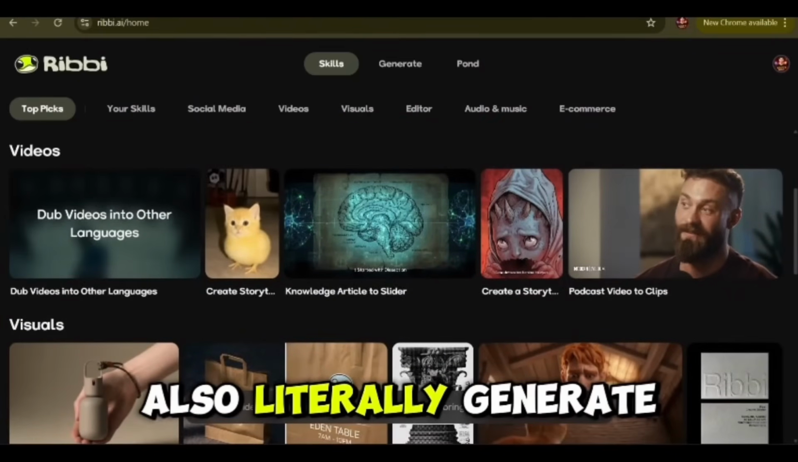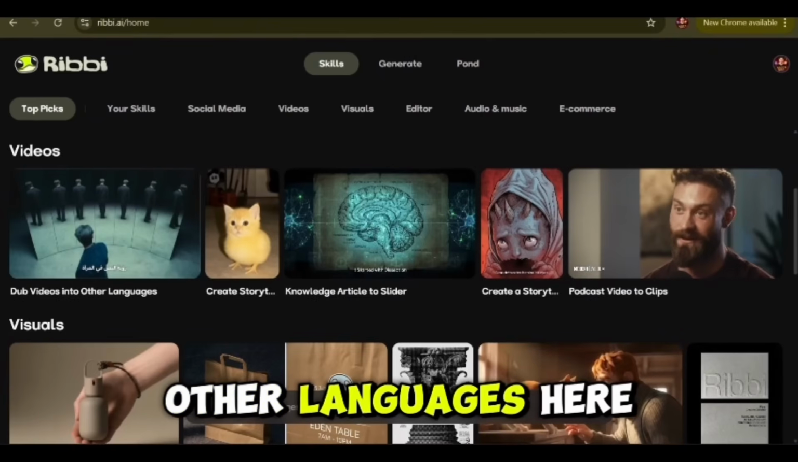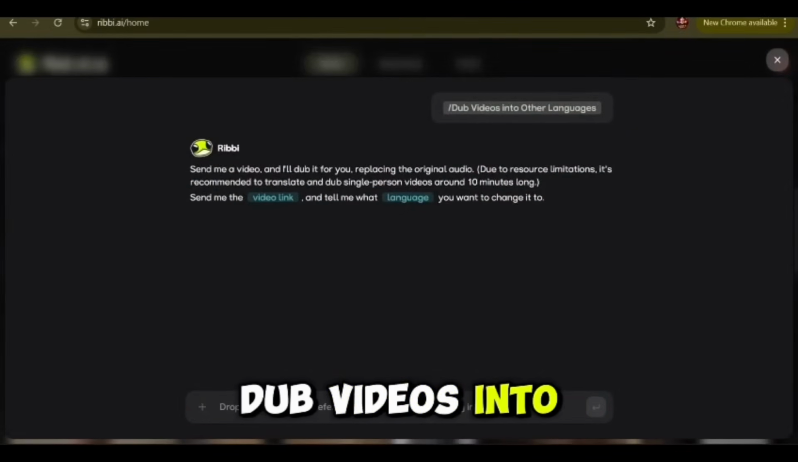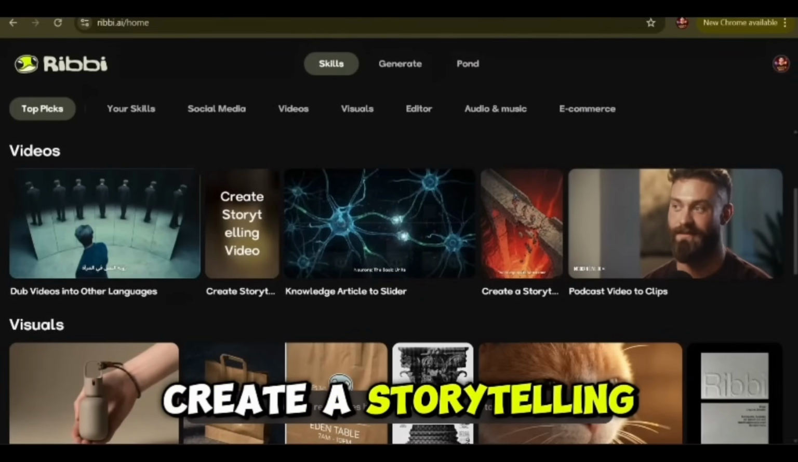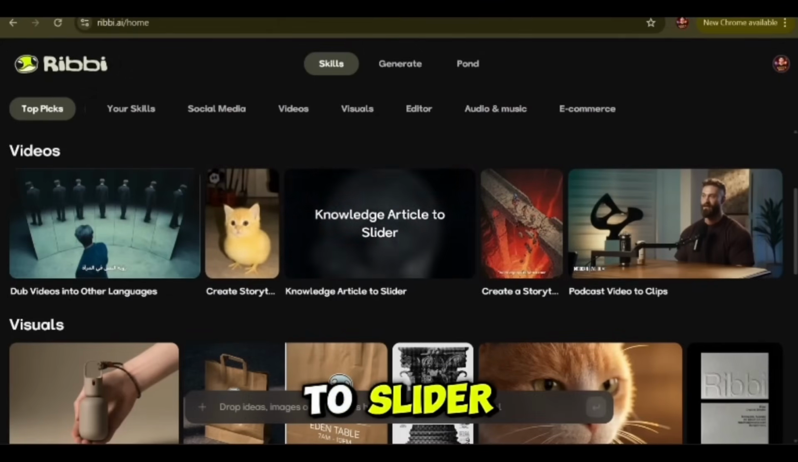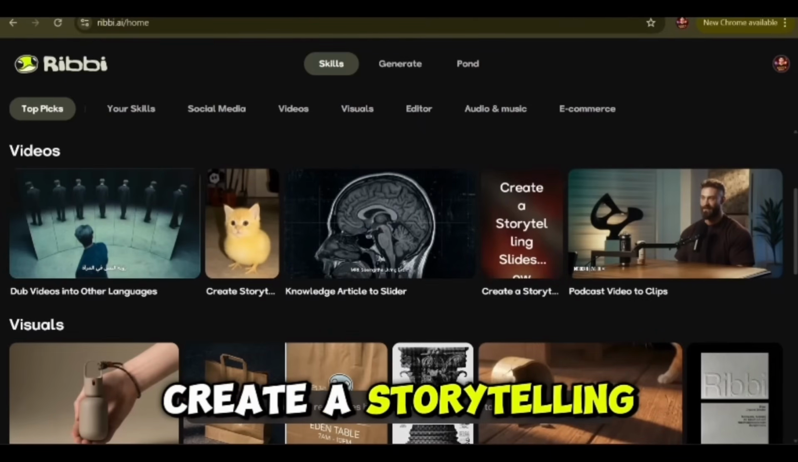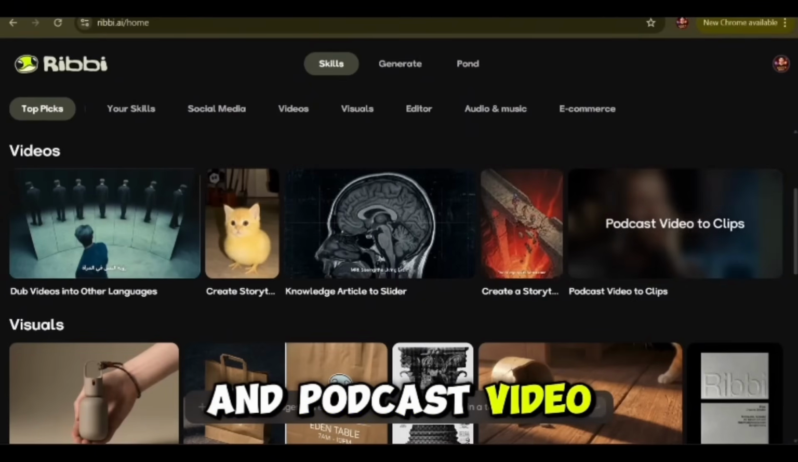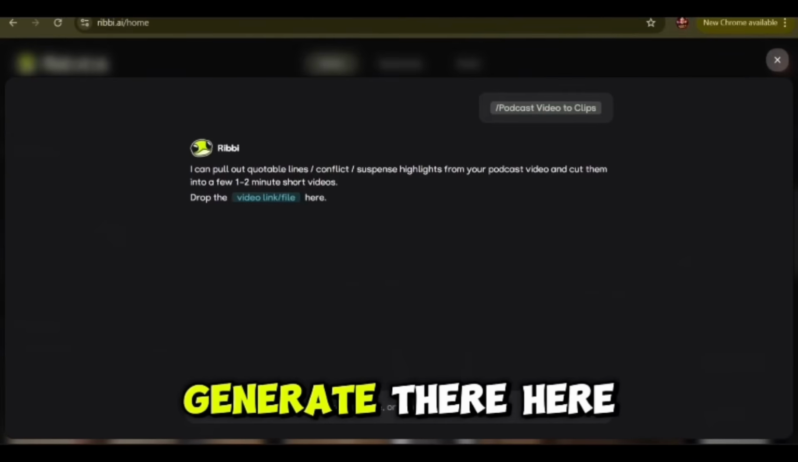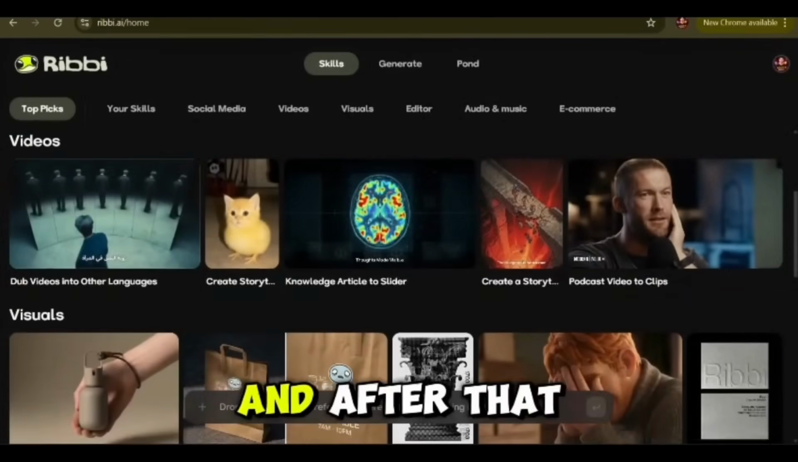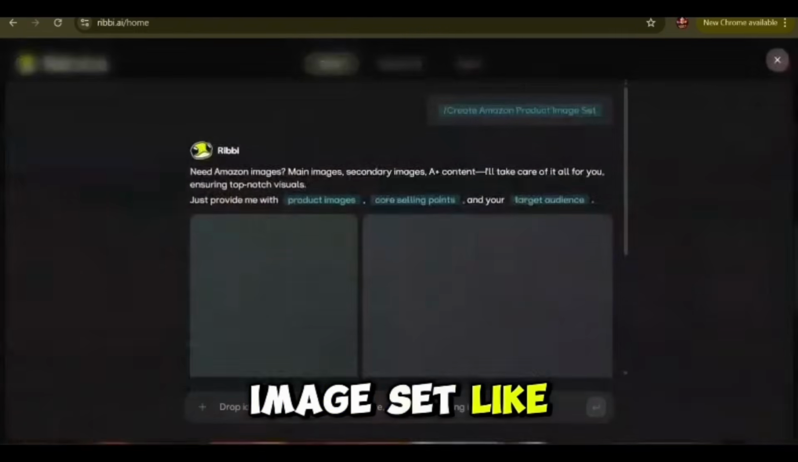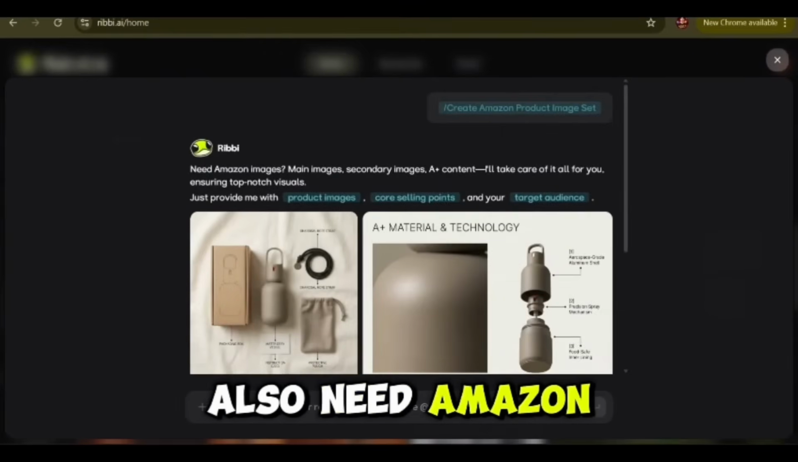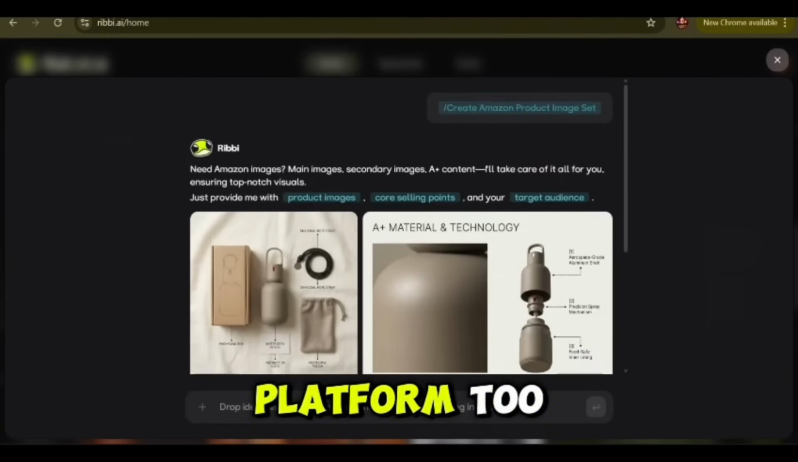You can also generate dub videos into other languages here. And after that, you can also create storytelling videos and knowledge articles to slides, create a storytelling slider, and podcast video to clips. You can also generate them here. And after that, you can also create Amazon products you may sell on this platform. You can also generate Amazon main images from this platform too.